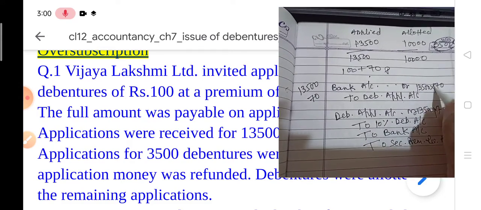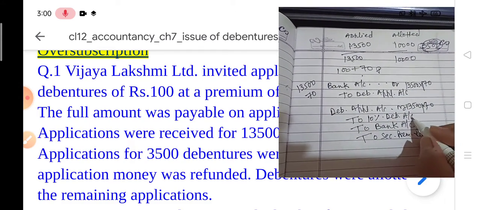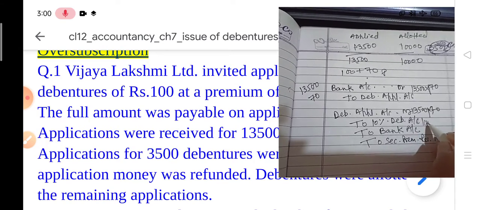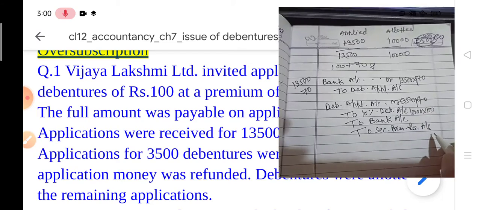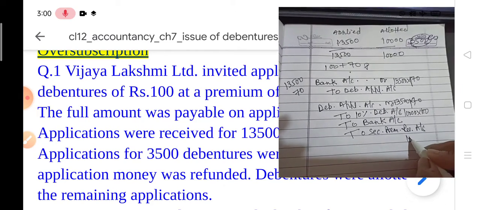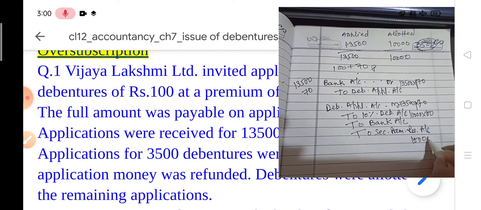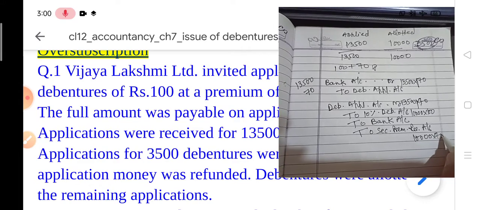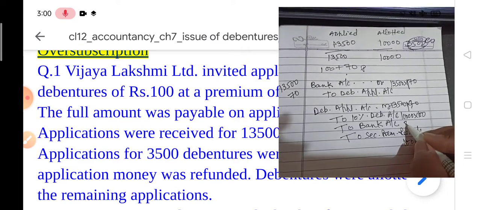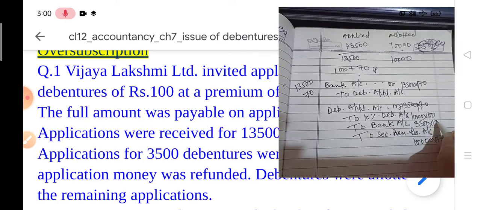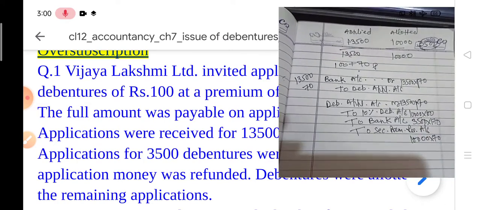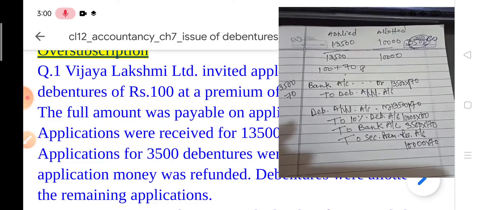Sorry, it is 170. And here the actual amount of debentures, 10,000 into 100, and securities premium 10,000 into 70 rupees, and to bank, the rejected debentures are 3,500 into 170 rupees. In this way you have to give the journal entry.